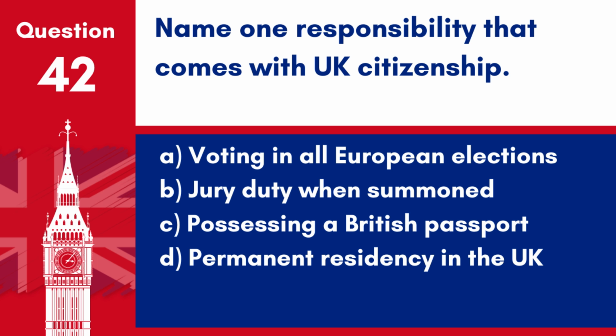Question 42. Name one responsibility that comes with UK citizenship. A. Voting in all European elections. B. Jury duty when summoned. C. Possessing a British passport. D. Permanent residency in the UK. Answer: B. Jury duty when summoned. One of the responsibilities that come with UK citizenship is serving on a jury when summoned, which is a duty to participate in the legal process.